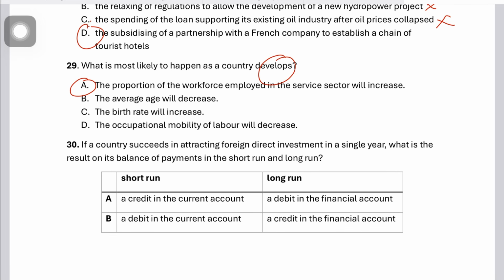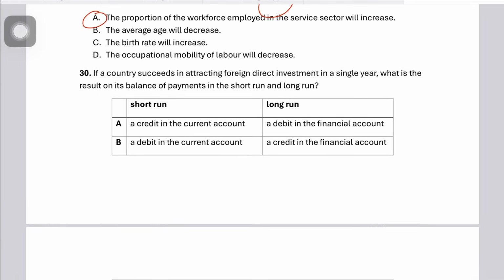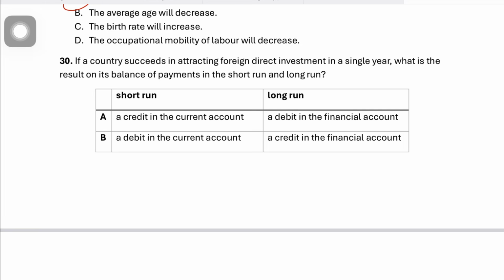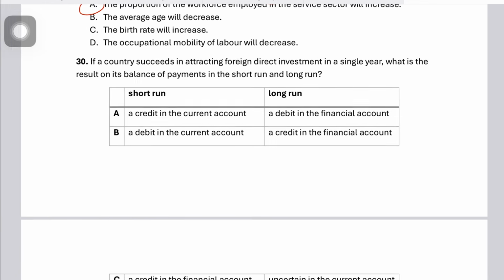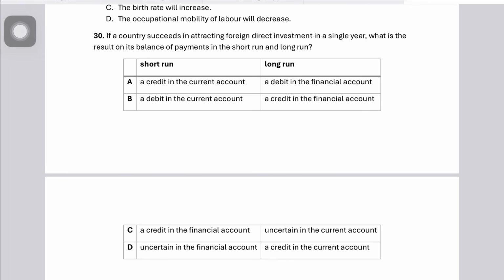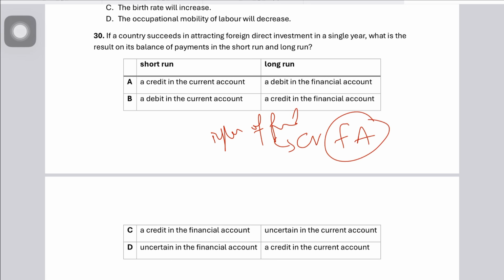Talking about development. Question number 30, the last question. So that's what makes 29A, for alpha, the correct answer. 30 says if a country succeeds in attracting FDI in a single year, what is the result on the BOP in the short run? Okay, so FDI would result in a credit in the financial account, but FDI simply means foreign firms bringing capital into the country, right? So in the short run, this would be recorded as an inflow of funds, as a credit in the financial account of the BOP. But in the long run, the effect on the current account is sort of uncertain.